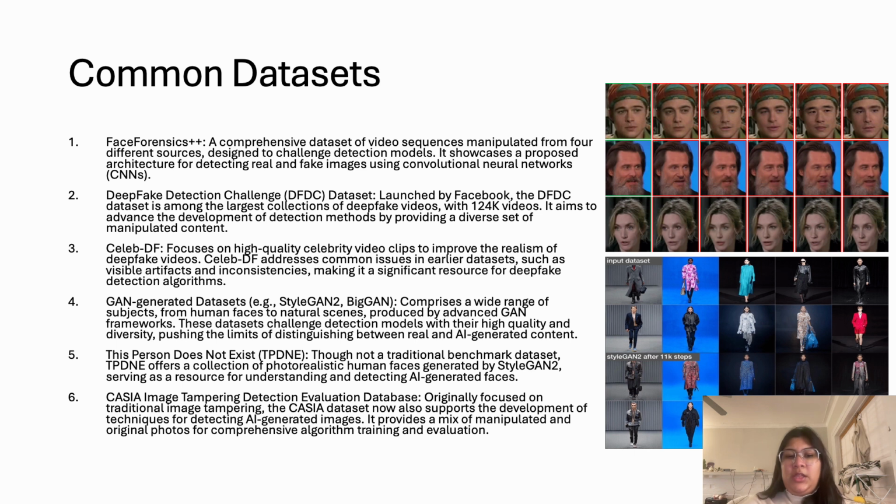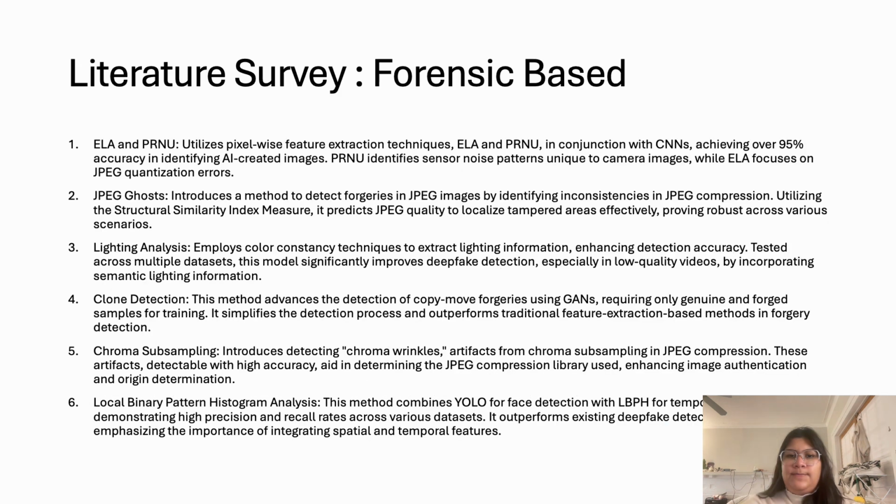This Person Does Not Exist is not a traditional benchmark dataset, but it does offer a collection of photorealistic images generated by StyleGAN2 and serves as a resource for understanding and detecting AI generated faces. The CASIA image tampering detection evaluation database originally focused on traditional image tampering. The CASIA dataset now also supports the development of unique techniques for detecting AI generated images. It provides a mix of manipulated and original photos for comprehensive algorithm training and evaluation.